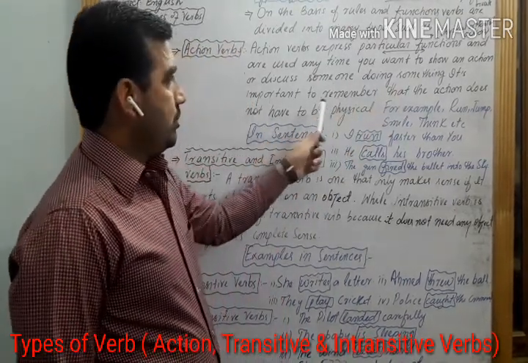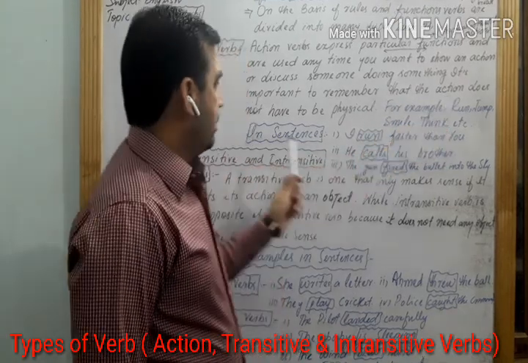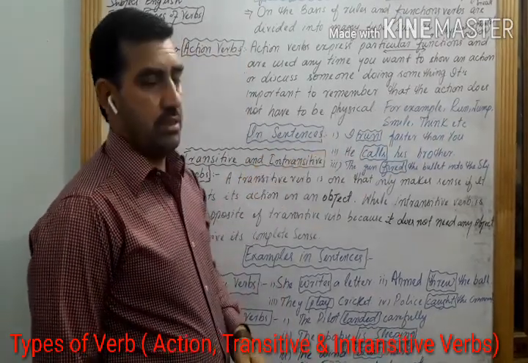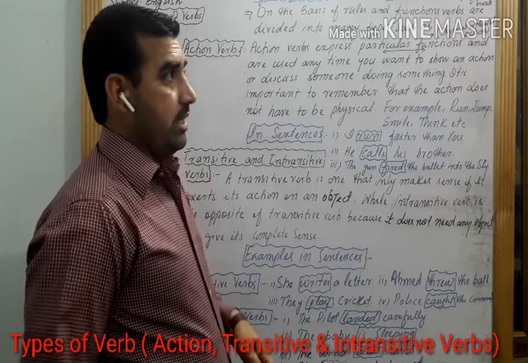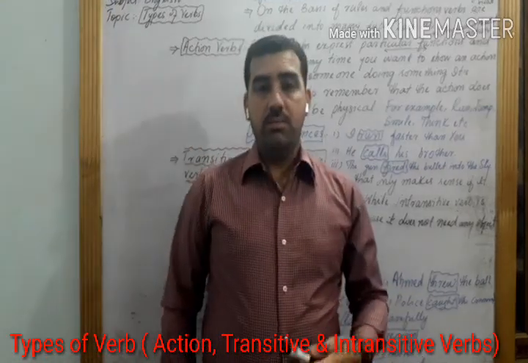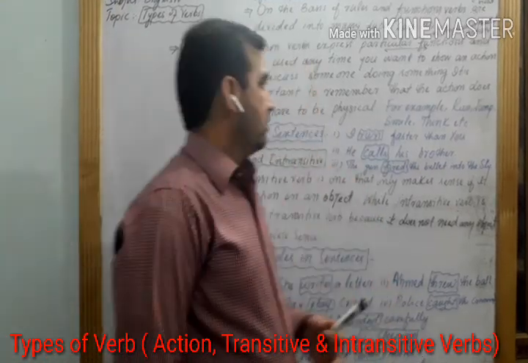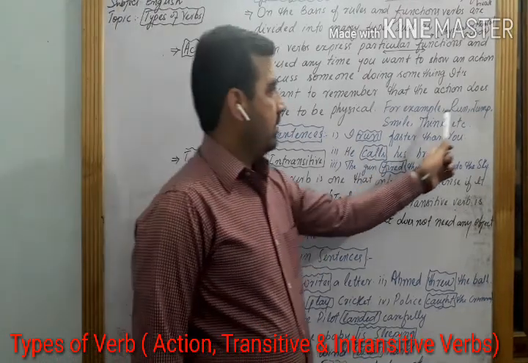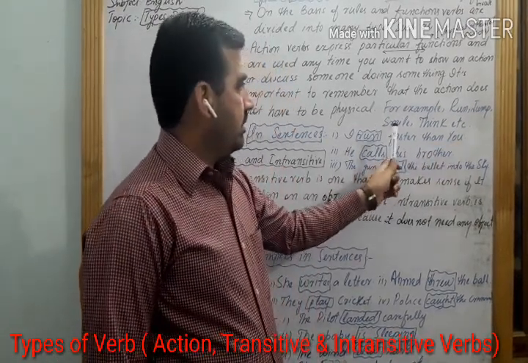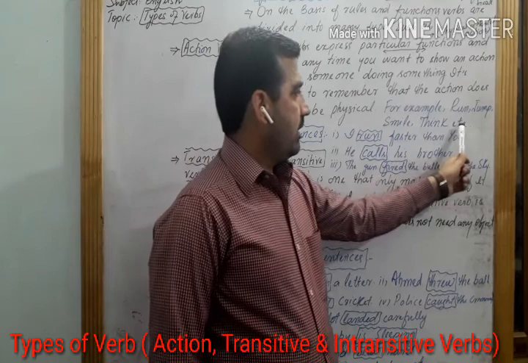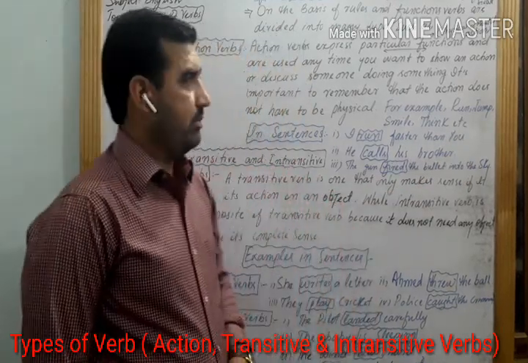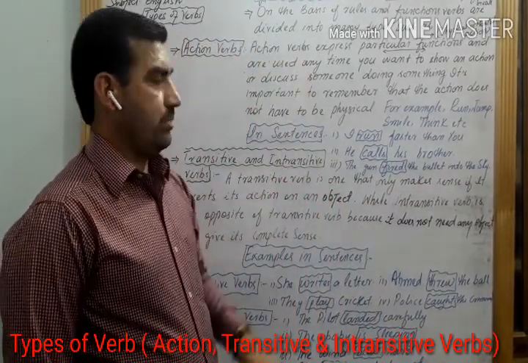It is important to remember that the action does not have to be physical. It means it can be mental also. For example, run, jump, smile, think, etc. These are some of the examples of action words.